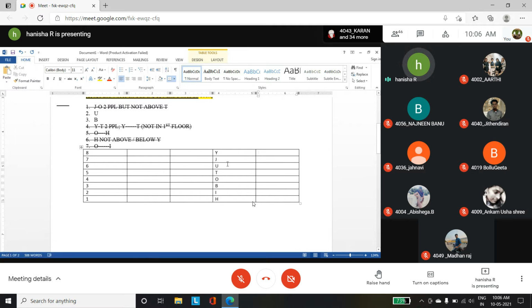Look at this condition. Above U you have 2 and below B you have 2. The condition is satisfied. So the correct arrangement of the persons here is Y, J, U, P, O, B, I, and H. This is the correct sequential arrangement for this question.